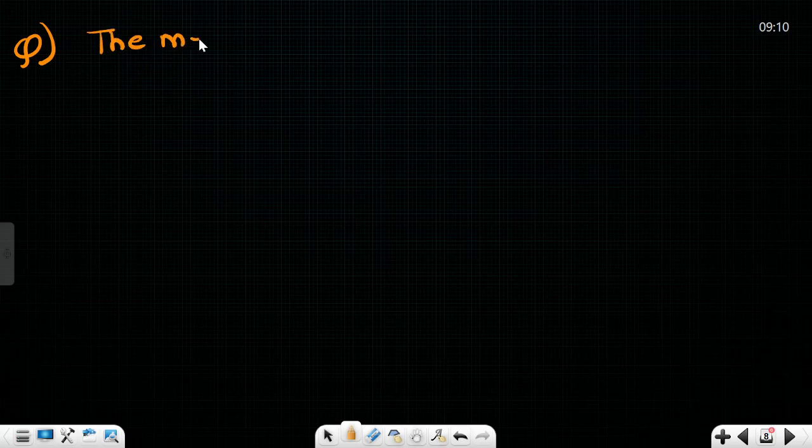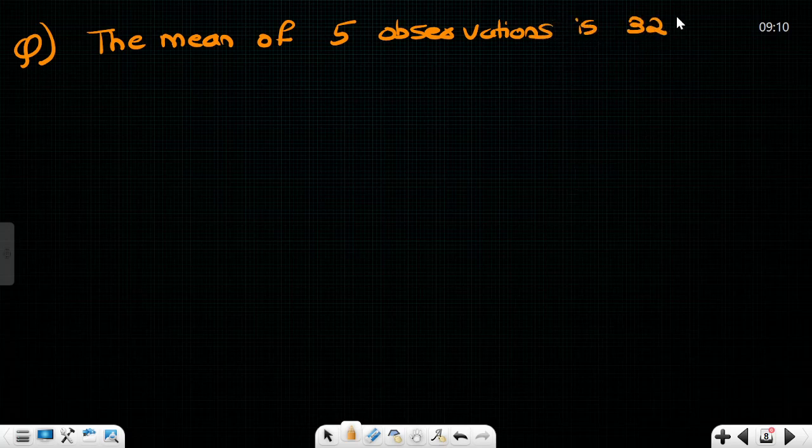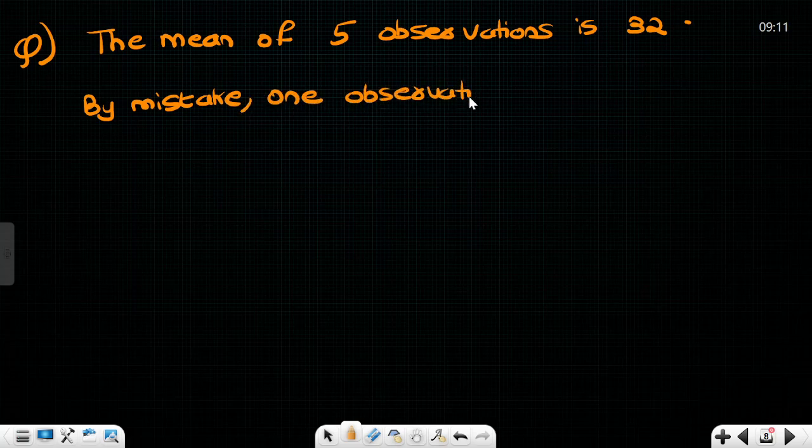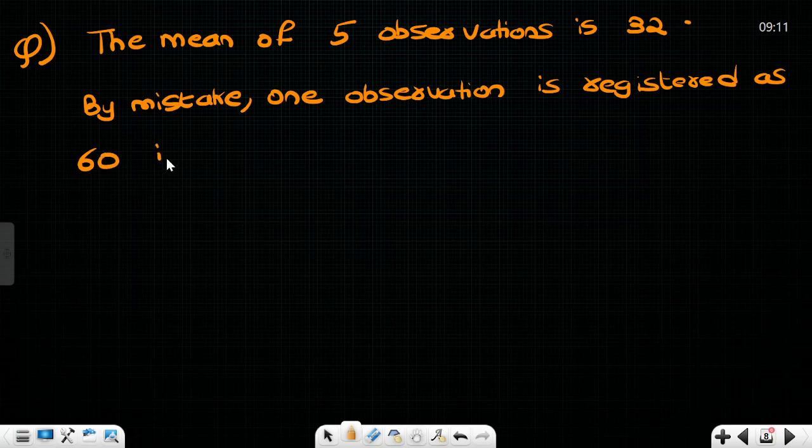I am writing the question. The mean of 5 observations is 32. Now, by mistake, one observation is registered as 60 instead of 50. Find the correct mean.